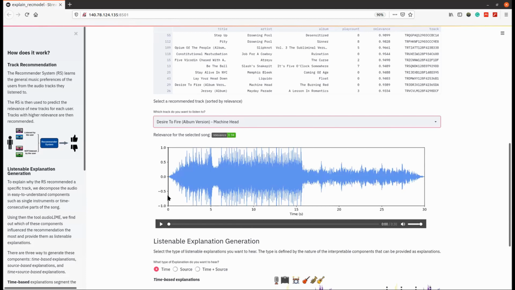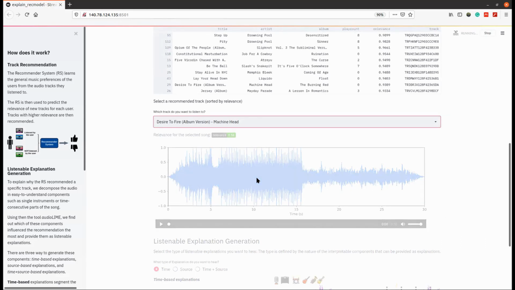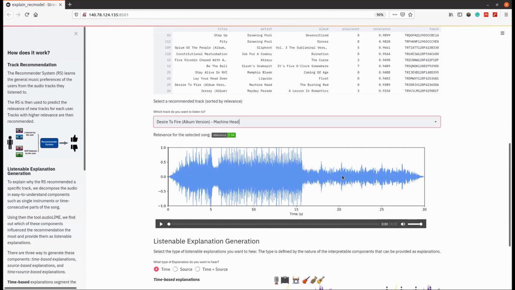In the following track, we can distinguish three main parts. In the first part, the guitar and the drums will play. In the second part, the rhythm of the drums will change, becoming more intense. And lastly, in the third part, we will only hear the vocals and the guitar.